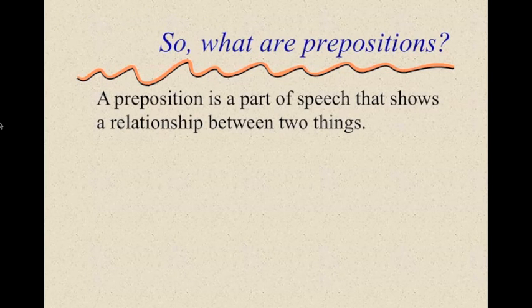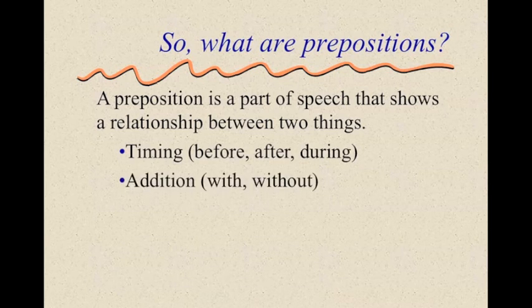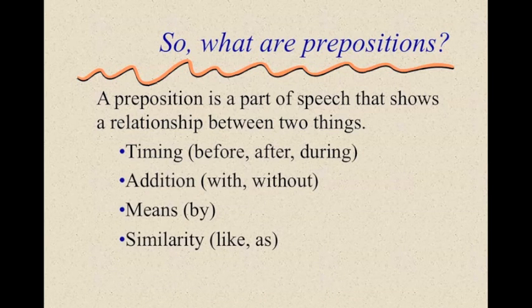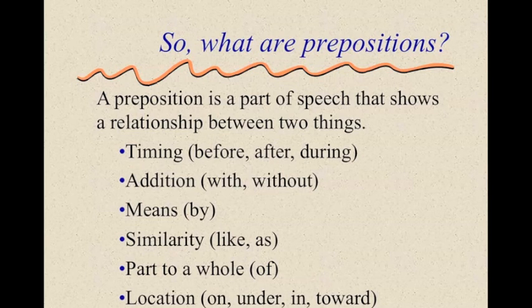A preposition is a part of speech that shows a relationship between two things. You'll remember that things are always nouns. So those relationships could be timing, addition, means, similarity, part to a whole, and finally, location. Let's look at some of these relationships in a bit more detail.